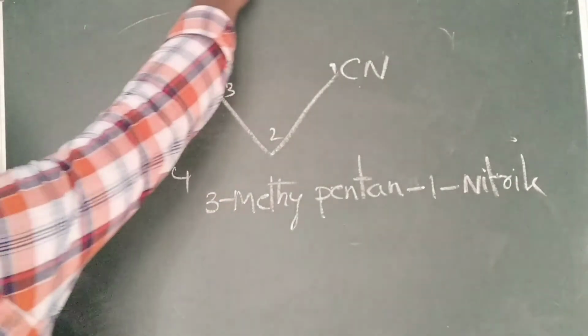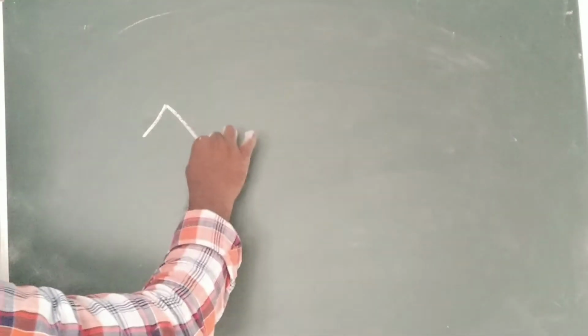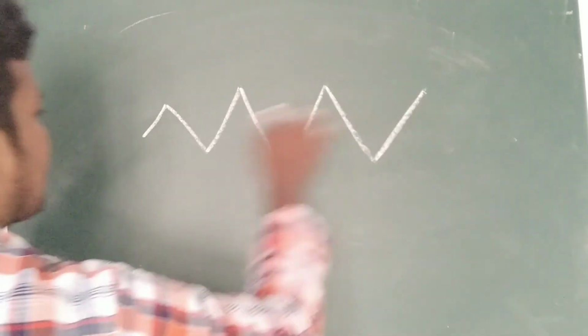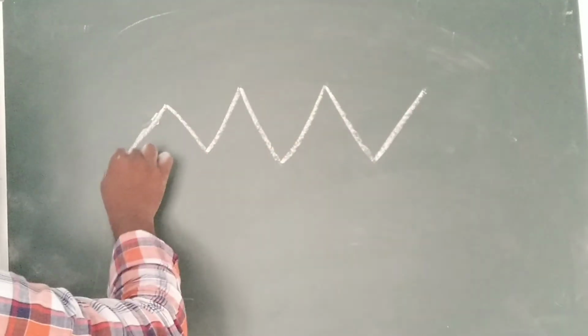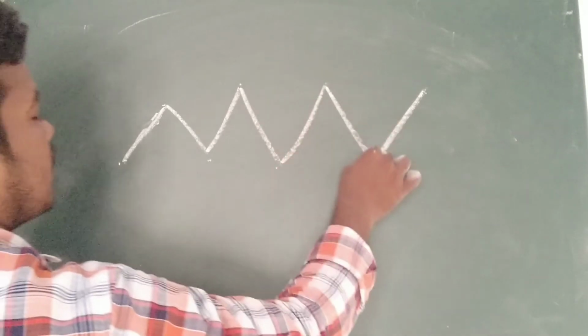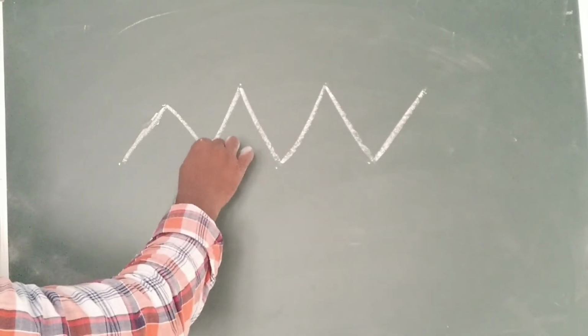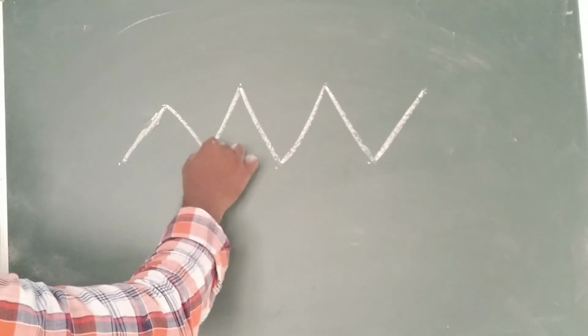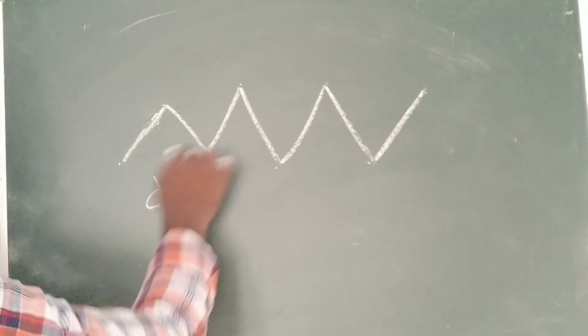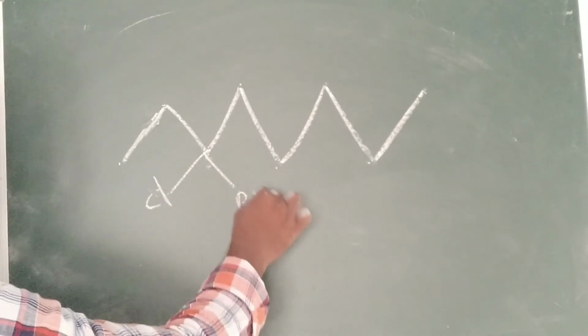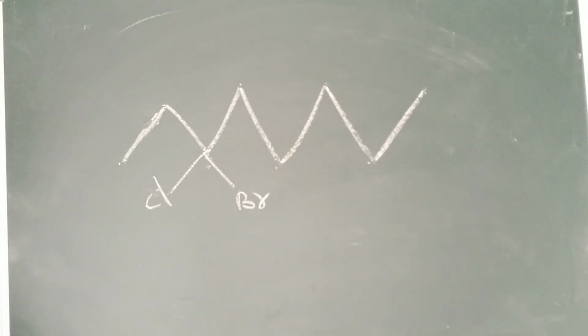So, a second example we can see. There are many examples in NCERT also. Meth, eth, prop, but, pent, hex, hept, octane. So I am taking octane. So here what will happen? On the one position, chloro and bromo are presented, chloro and bromo on the third position.